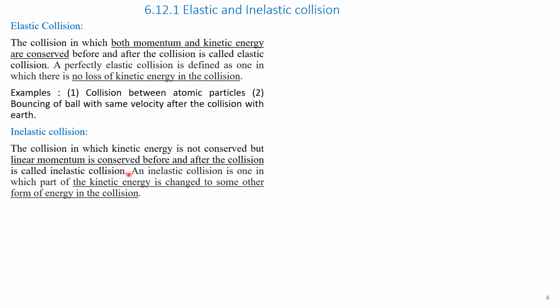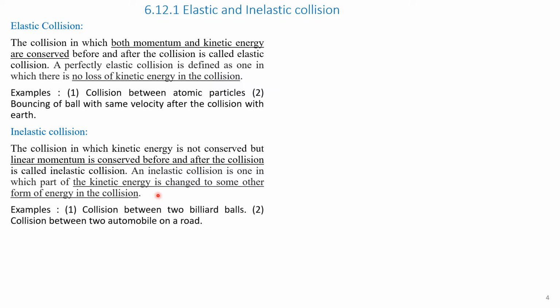inelastic collision. An inelastic collision is one in which part of kinetic energy is changed to some other form of energy in collision. That is, the kinetic energy may get converted either into a heat energy, light energy, or a sound energy. The examples of inelastic collision are collision between two billiard balls.